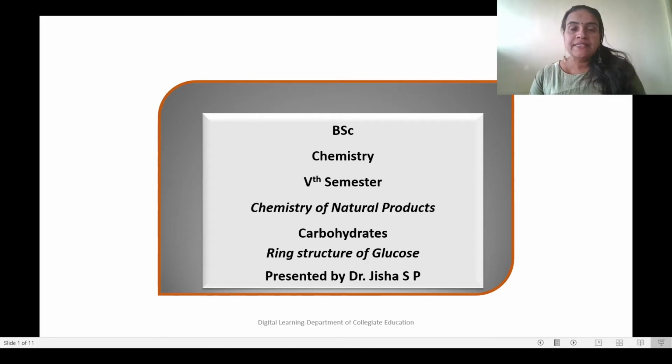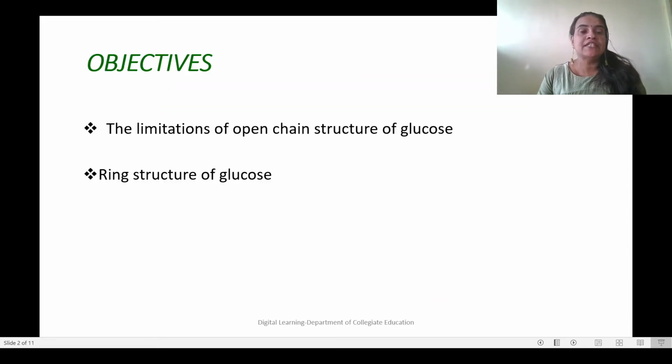Hello students, this is the second session of the chapter Chemistry of Natural Products. In this session you can find the limitation of open chain structure of glucose and ring structure of glucose.